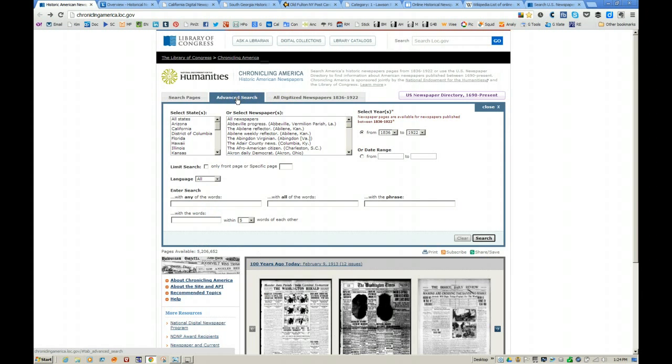It has a very nice advanced search feature where you can select a state, newspaper, a year, or a date range, specific language, and for keywords, you can enter a search for any of the words, for all of the words, a specific phrase, or one of my favorites, with words within 5, 10, 50, or 100 words of each other on a page. The advanced search capability is very nice.